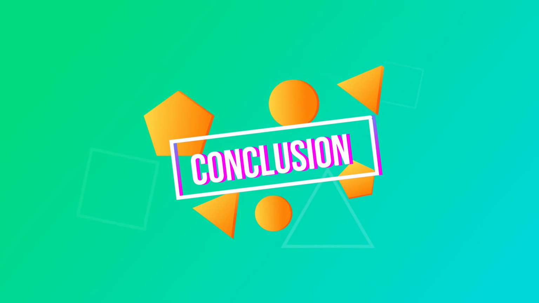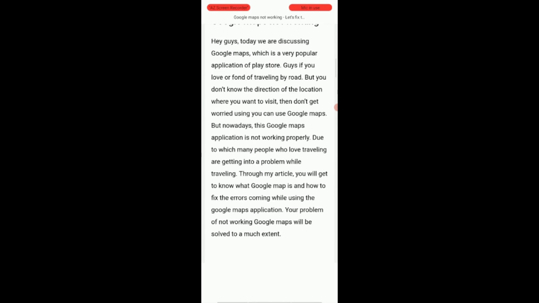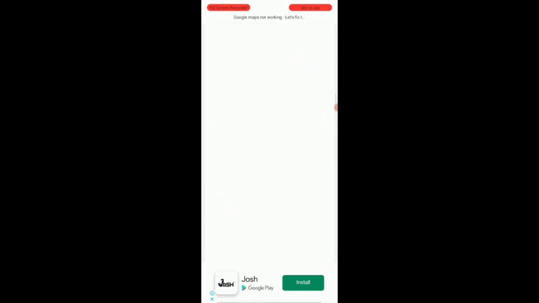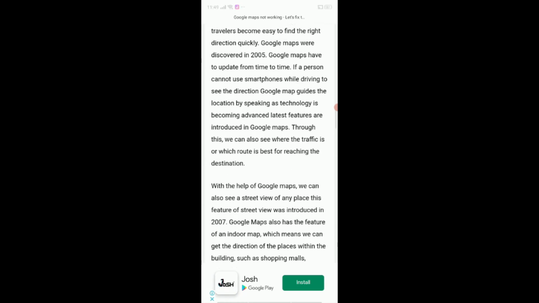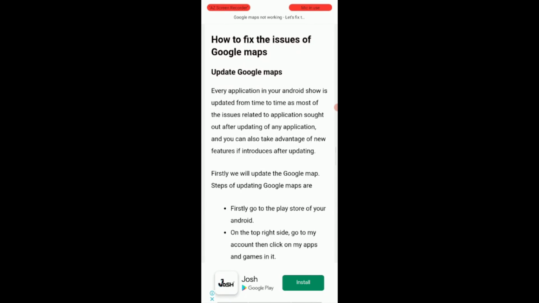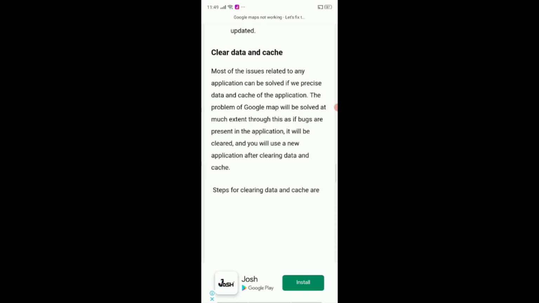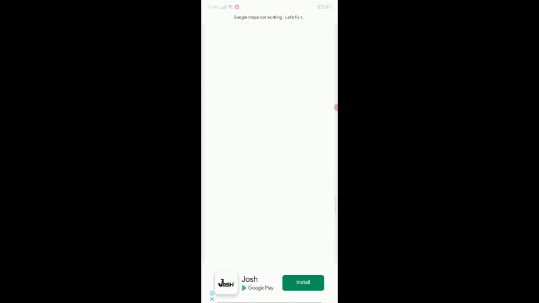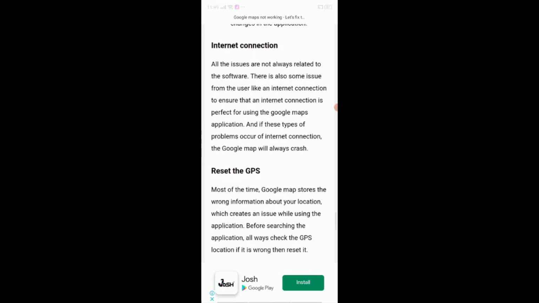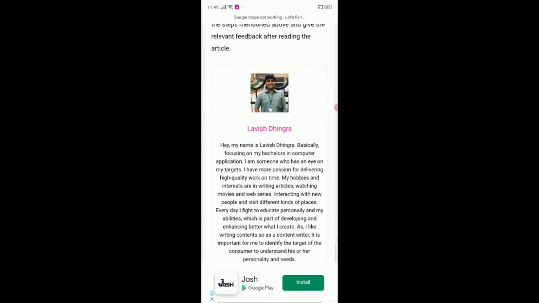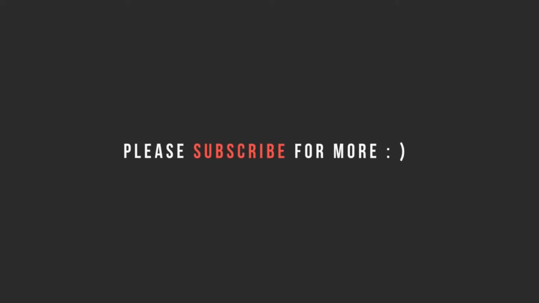Last but not the least, conclusion. At the end of Google Maps not working, I would like to conclude that Google Maps is the best digital mapping application. You can go through the video and solve the issue of not working Google Maps application step by step, which will solve your issue to a great extent. Not only Google Maps, every application should be updated from time to time so that every application can give its best to you and you can enjoy the latest features. Google Maps has the latest feature of dark mode, which seems to be very attractive when you use the Google Maps application at night while driving and finding the location.